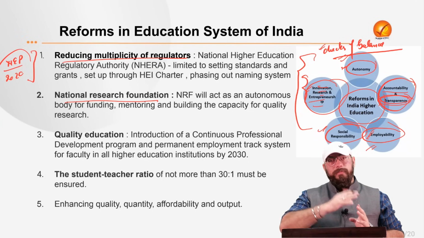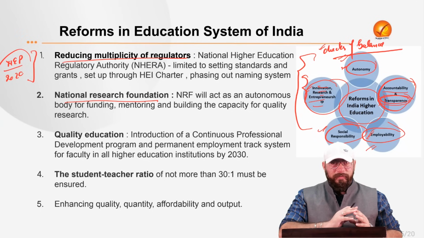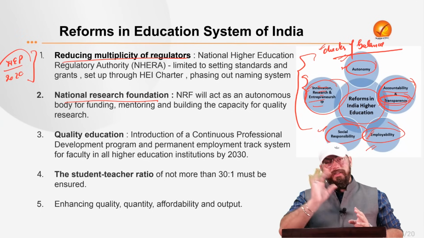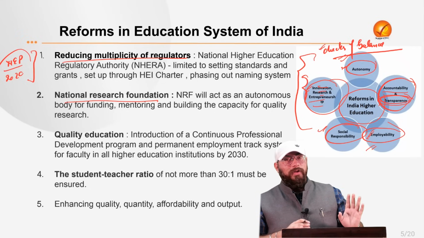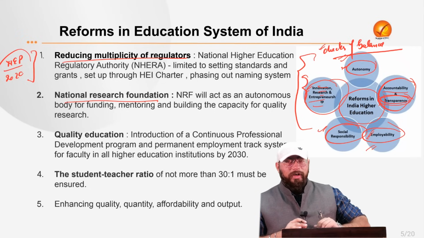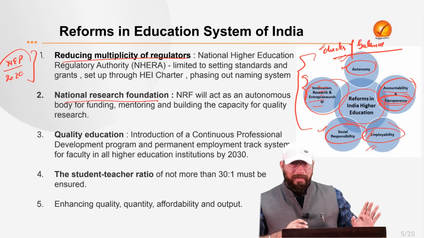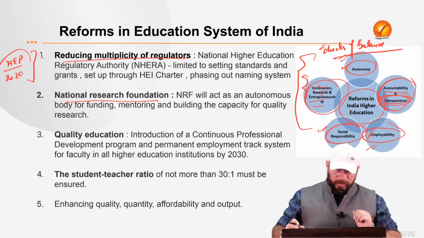Graduation is now going to become 4 years rather than the previously 3 years, right? A lot of other reforms are initiated, but that is not the point. Our point is what reforms are needed. The National Education Policy has recommended various reforms, right? But other than that, what all are needed, right?